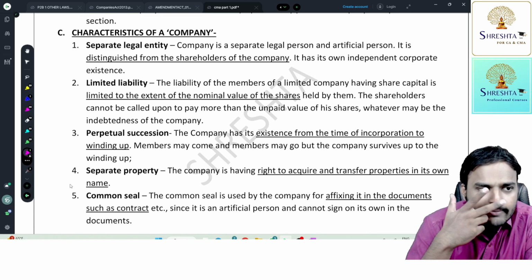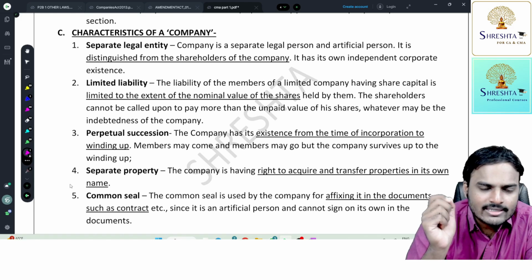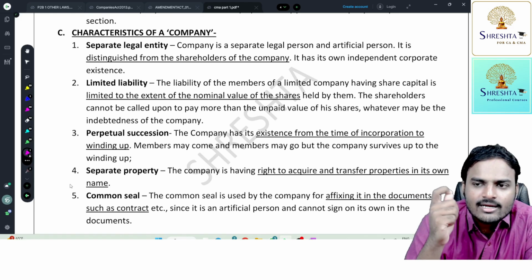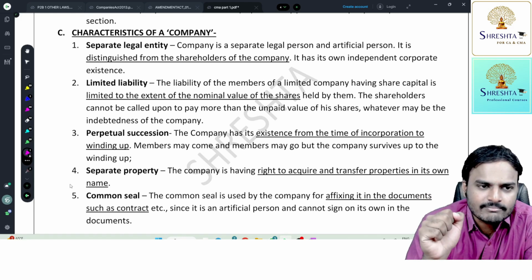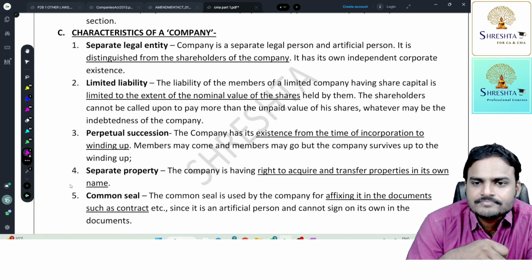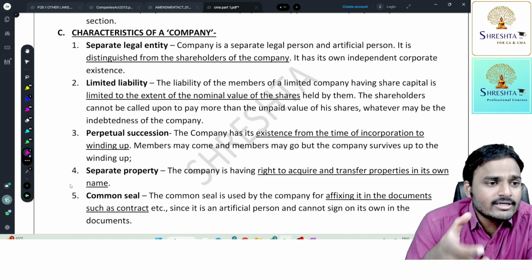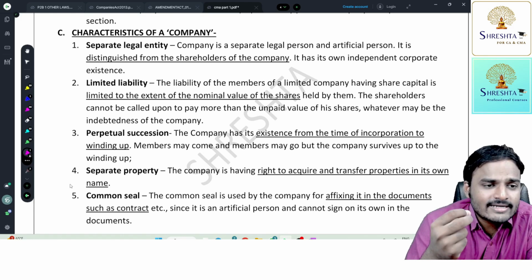First one, a separate legal entity. Company is a separate legal person and an artificial person. It is distinguished from the shareholders of the company. It has its own independent corporate existence. This is an advantage too. So how it is an advantage, sir?